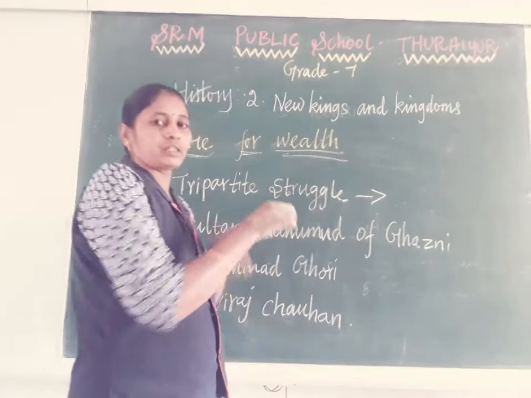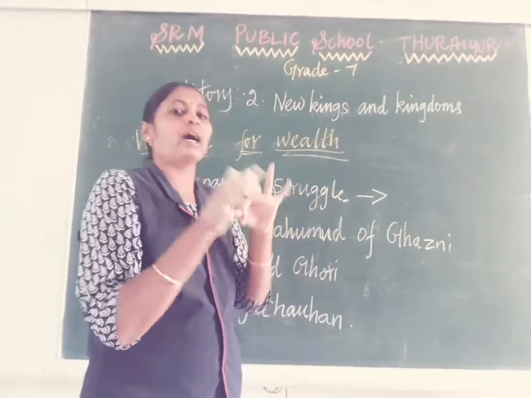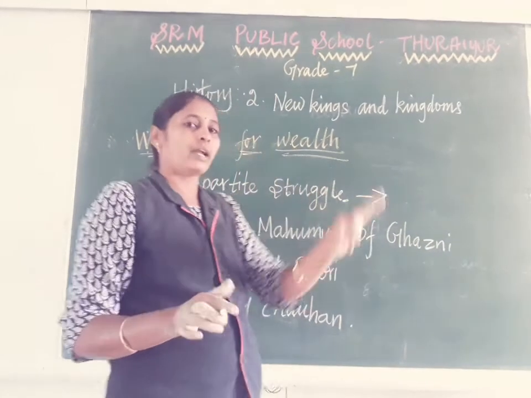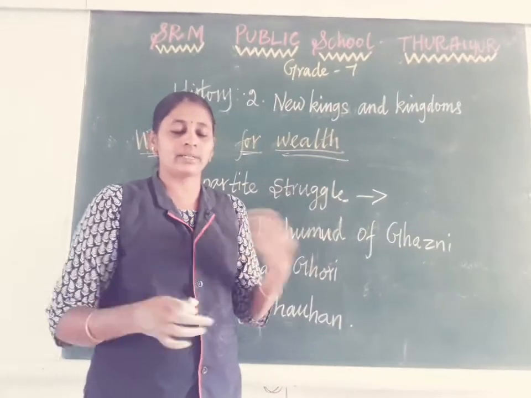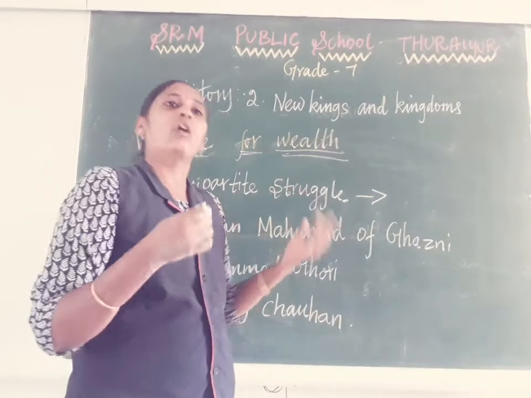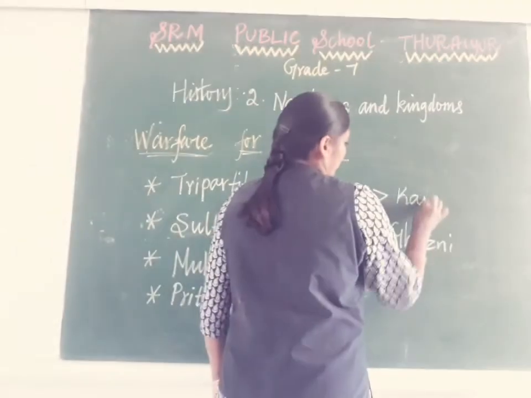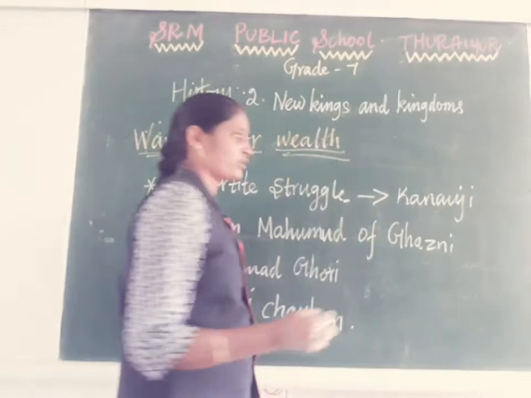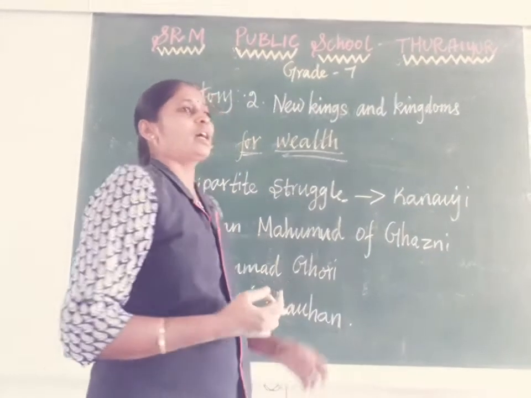Three ruling dynasties: the Gurjara-Pratiharas, the Rashtrakutas, and the Palas often fought each other to capture the area of Kannauj. Why? Kannauj is located in present Uttar Pradesh.